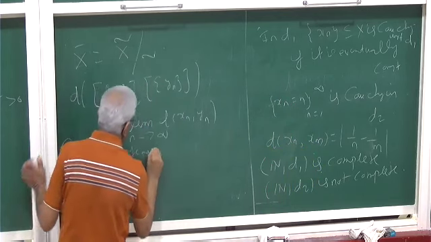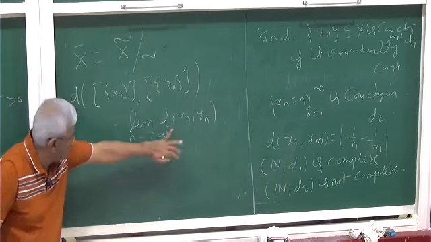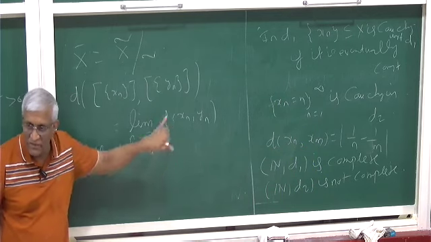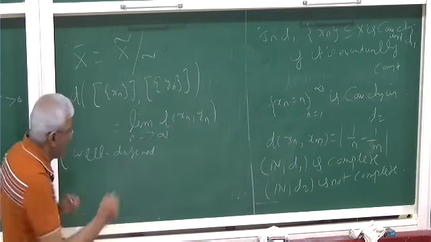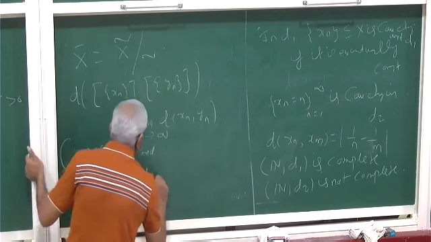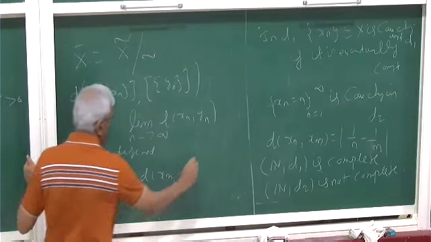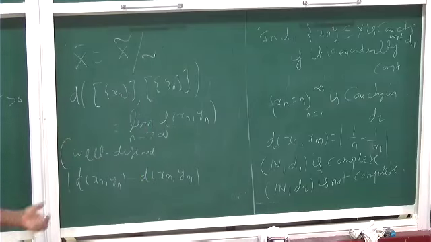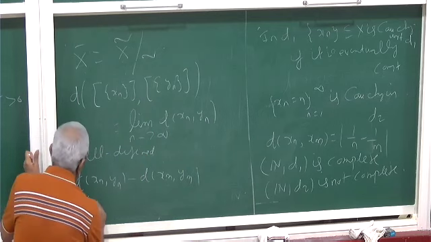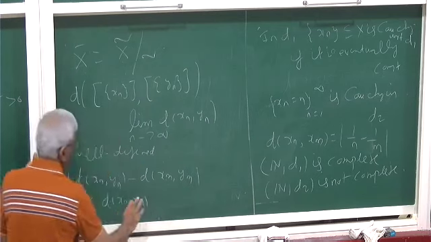So this is what I mean. You did all these things. It's clear to you? First, you have to verify that this limit exists. For that, you have to verify this is Cauchy. To verify this is Cauchy, you have to verify that d(xn, yn) minus d(xm, ym) goes to 0. The triangle inequality will tell you that this is less than or equal to d of xn. We have to get xm here. That's the right thing to get.